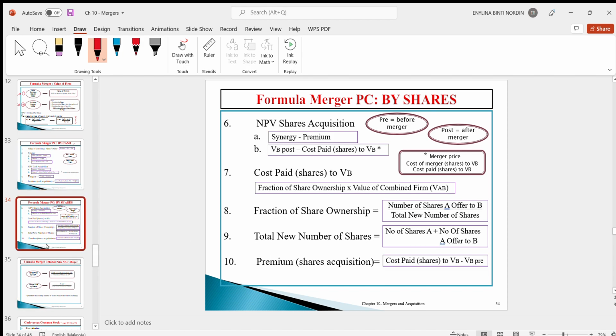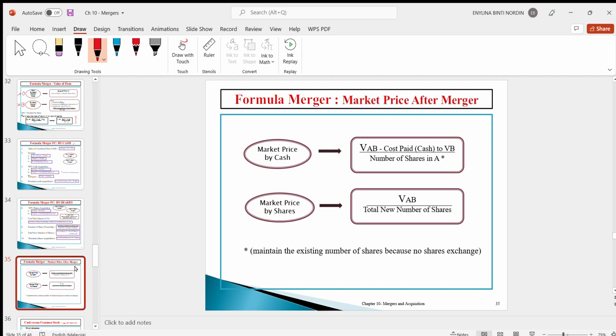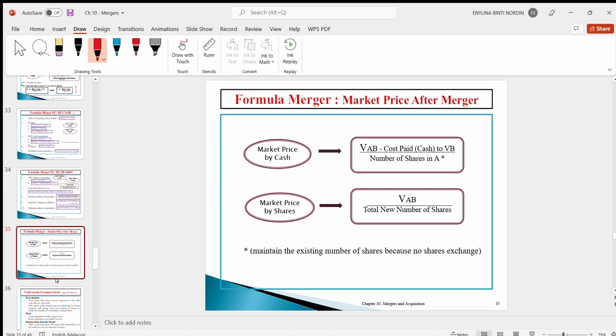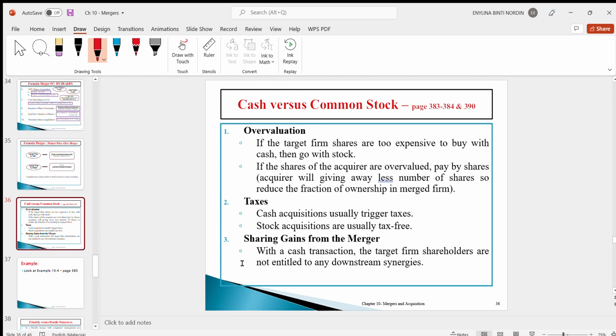I won't go through the formula here. I will go through the formula when we apply it to the example. Before we go to the example, I will continue with this one first.